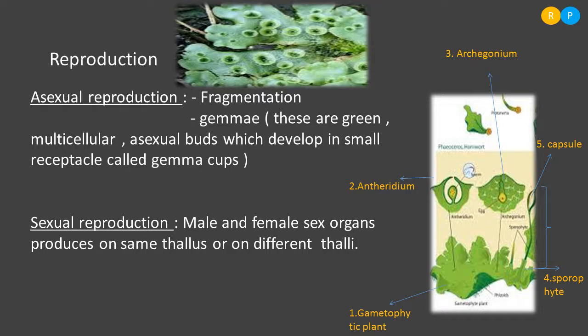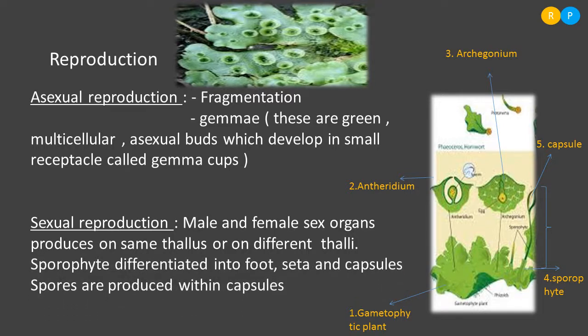And on the same thallus, in the diagram you can observe, one more sex organ forms, that is the archegonium. Archegonium is the female sex organ. What is the shape of the archegonium? Flask shape. Understood? These sex organs are embedded within the tissues. They are very small microscopic structures. These sex organs are meant for the formation of gametes. Observe in the diagram. These gametes, male and female gametes, undergo fusion.